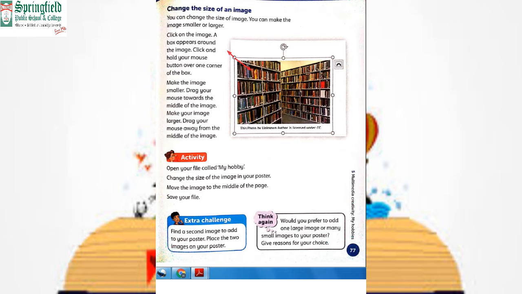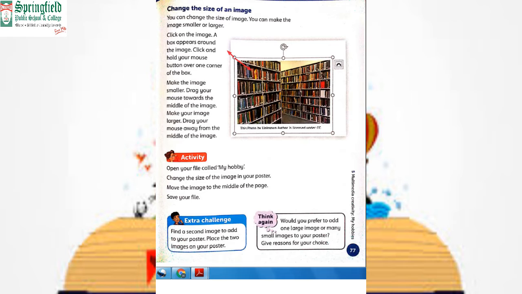We can also rotate the direction of the image with the help of the arrow handle. It is up to us. We can drag to the left side or the right side. We can place the image on the right side, on the left side, on the top, or on the bottom, according to our requirement. We can change the size of the image like this.